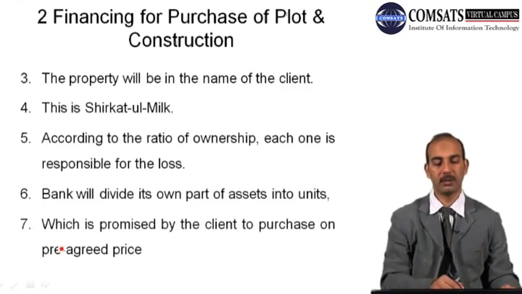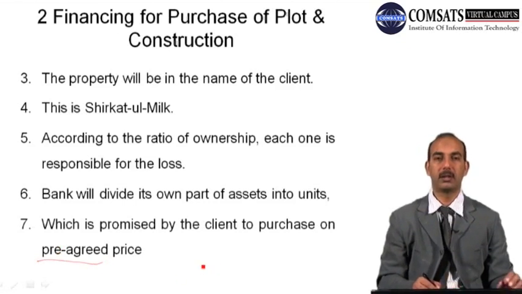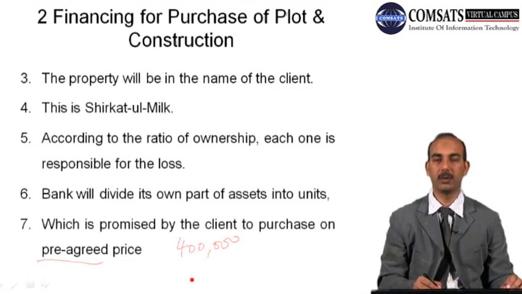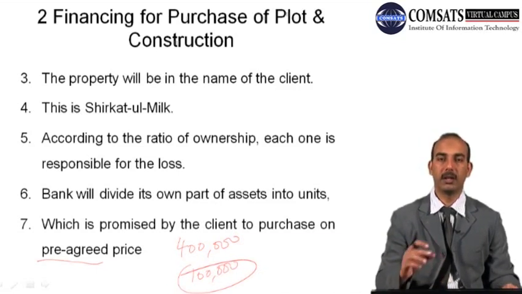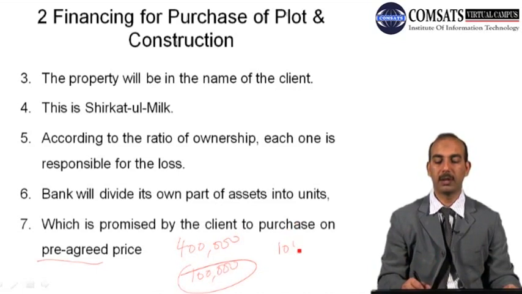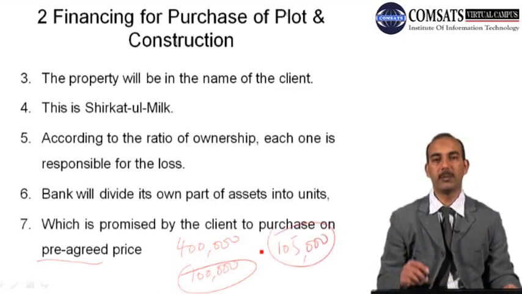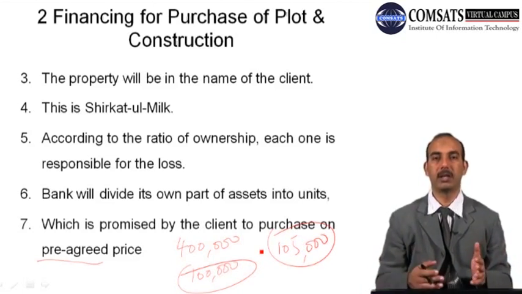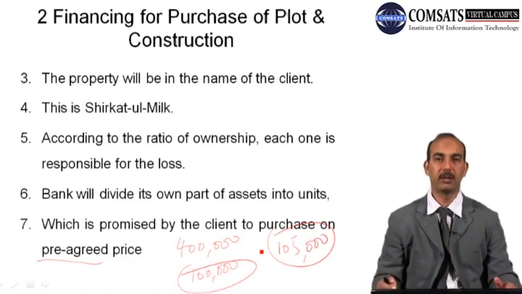The word pre-agreed price you will see here again and again. It means at the time of contract, if the share of the bank was suppose 400,000, and it is divided into 4 units, each unit's worth will be determined to be 100,000, or it can be determined at any other price, suppose 105,000, or on the basis of market value. Then the client will offer this price to the bank at the time of purchase of that unit, and the bank will accept that offer. Then it will be a valid sale contract.